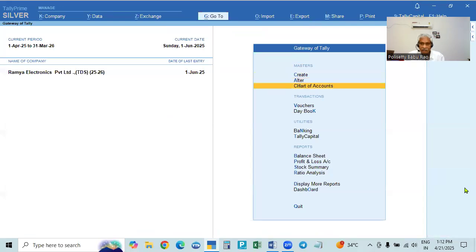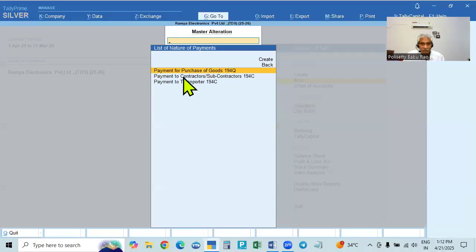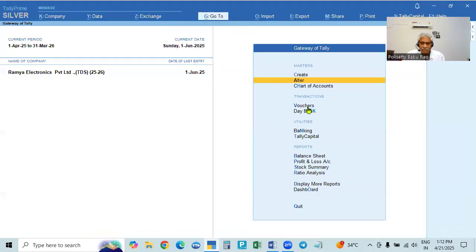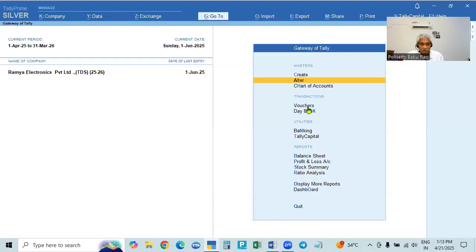And then all the nature of payment, if I take, nature of payment is the same. Nature of payment also, payment for purchase of goods, everything same. Okay. And now we will take up all others, every adjustment, that is creating the purchase ledger with GST, that is with the TDS enabled, and the party account with TDS enabled, GST accounts without TDS enabled, and the stock items with the TDS enabled, and the last ledger, TDS payable, without section. Selecting any, then it covers all the nature of payments. Okay. Now this is the thing.